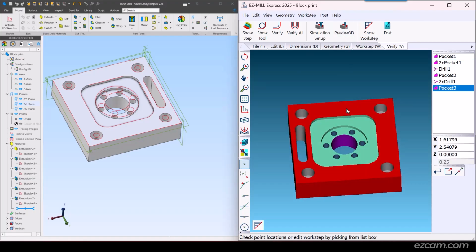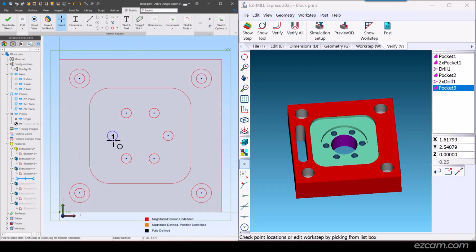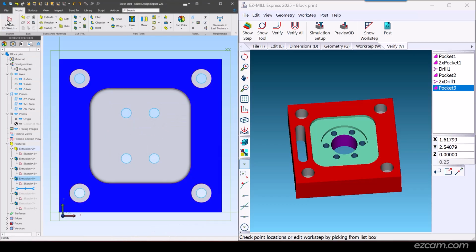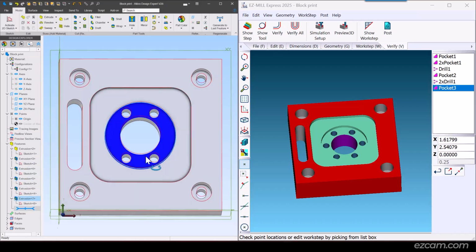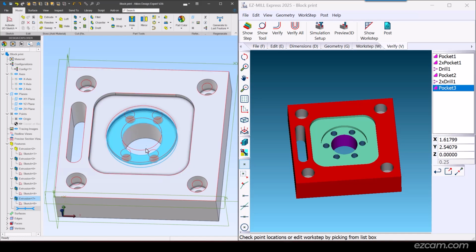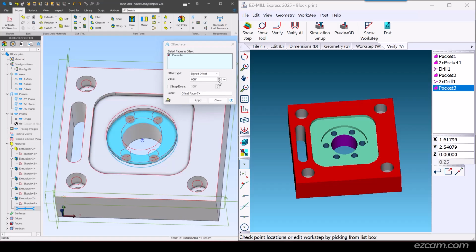Back to Alibre, I'm going to change sketch 3, removing 2 holes. Drag the slide bar to expose all features on the model. I'm going to use the offset command to drop the circular pocket deeper into the part. This requires Alibre Professional, but you can use another tactic in Atom.